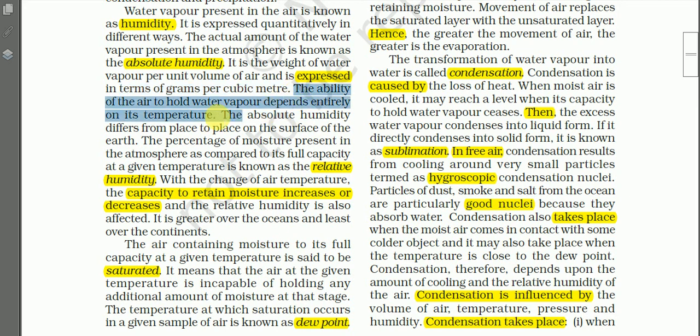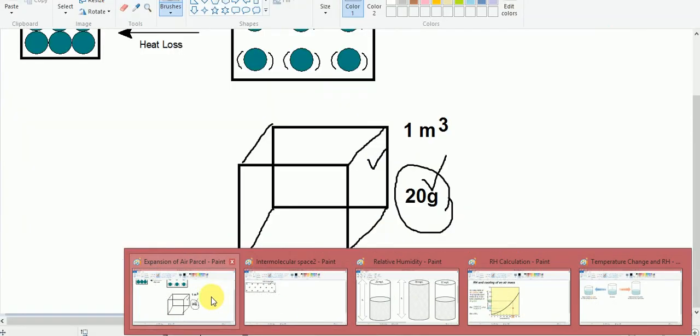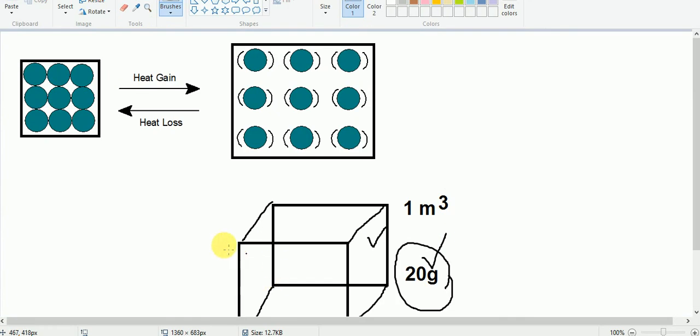The ability of air to hold water vapor depends entirely on its temperature. Okay, the ability of air to hold water vapor depends entirely on its temperature. So about this, let us first know how the air holds water vapor.